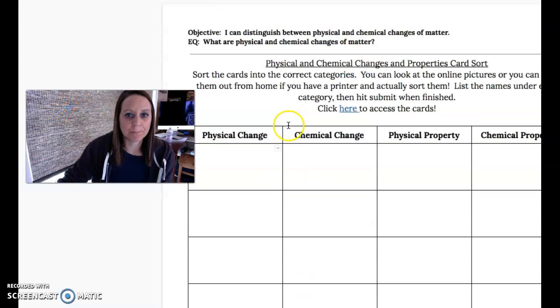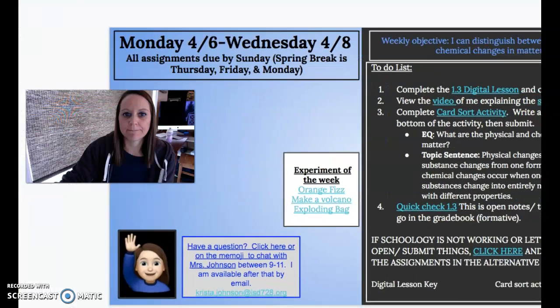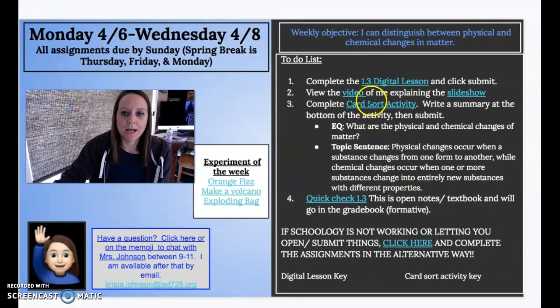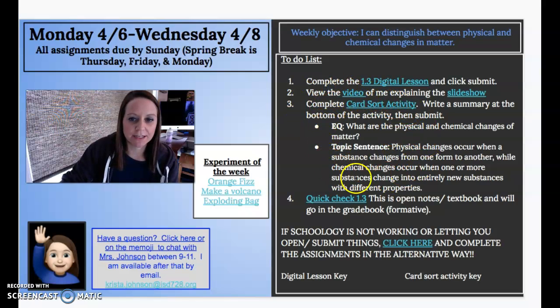And then at the bottom, you are going to write your summary before you submit it. Here it talks about the summary, the essential question, and the topic sentence down here. So that's going to be the second day: complete that card sort activity, write your summary, and submit that.